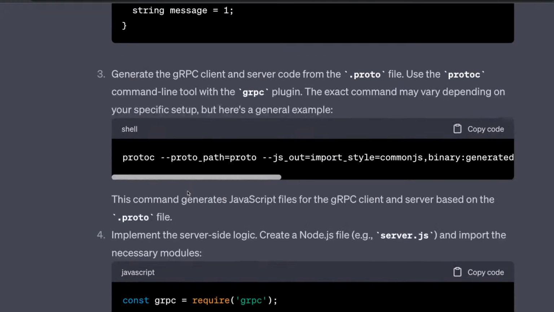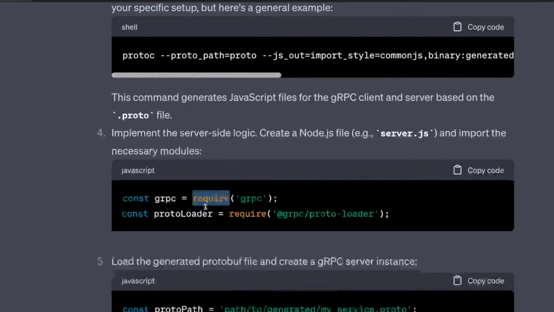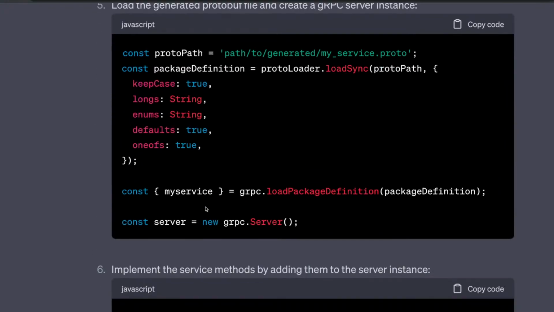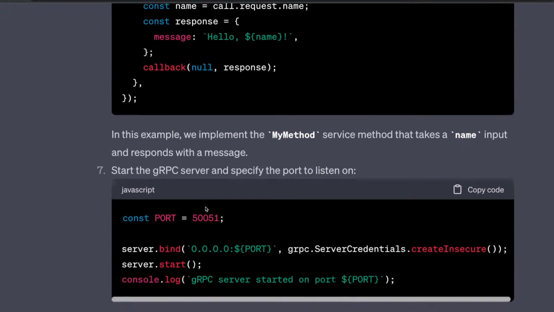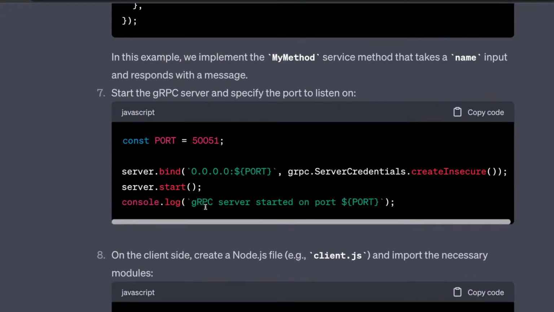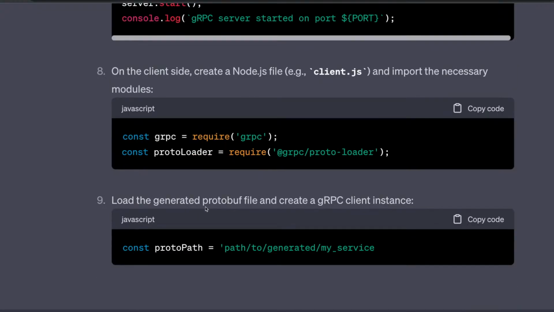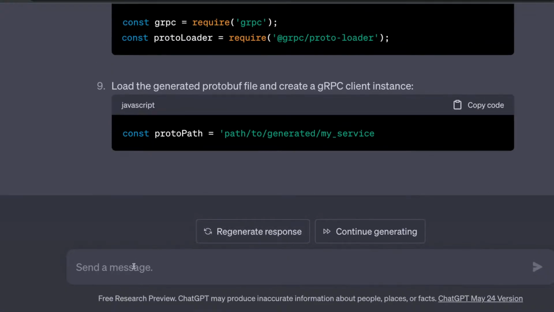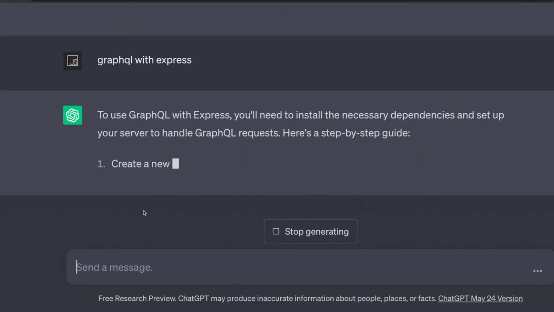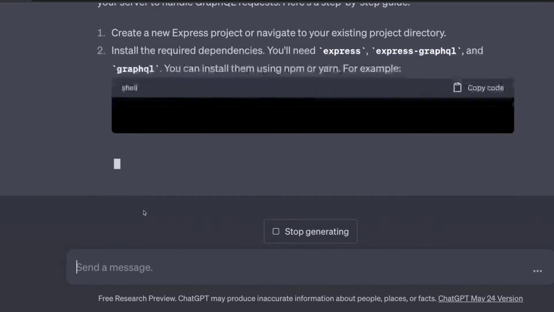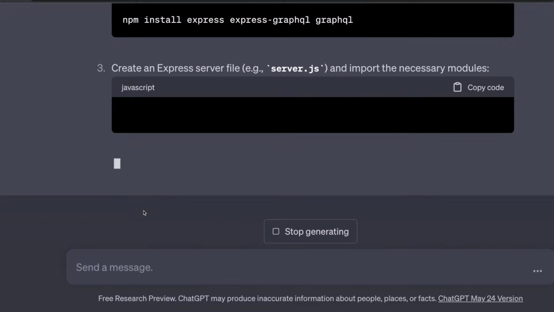And what you do is you use the gRPC proto loaders and create a simple service. We will not go into the code of how you create a simple Express app, but this is simply creating a simple gRPC server. Right now, let's talk about GraphQL with Express. We can also talk about a simple Express GraphQL application.